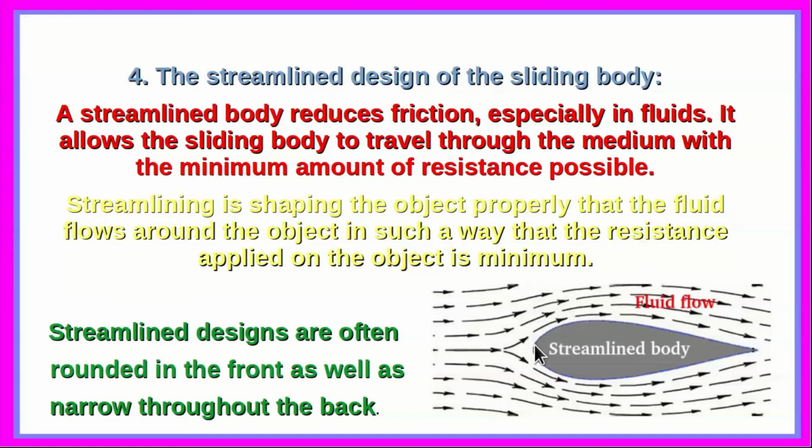So, for example, the particular shape of the body results in the fluid flowing like this instead of flowing like this and offering larger resistance to the flow of the body. So, it is the particular shape of the body which avoids direct resistance on the surface of the body by the fluid. So, the streamlined designs have often rounded shape in front as well as narrow throughout the back. So, this is one way in which the streamlining can be effectively done.